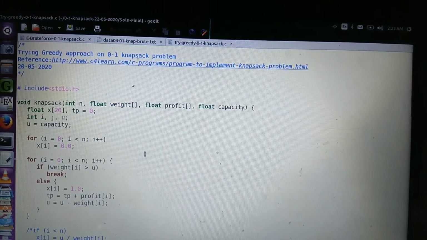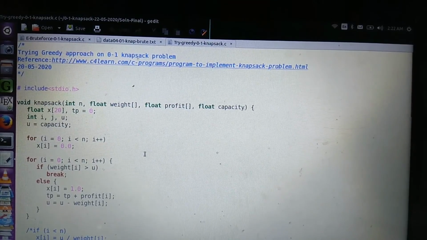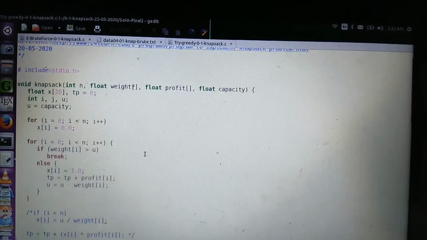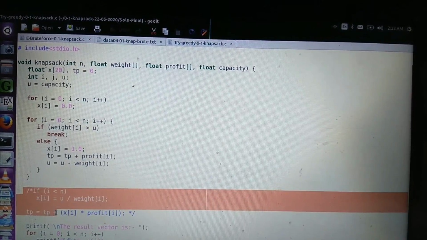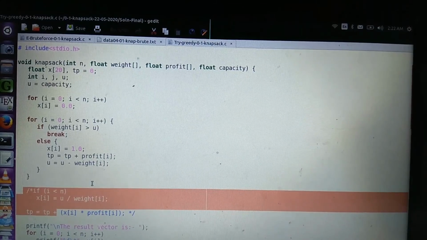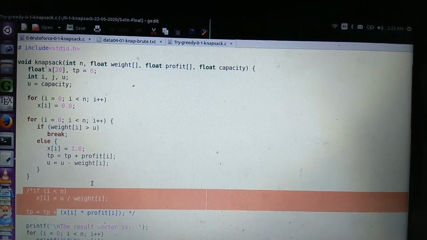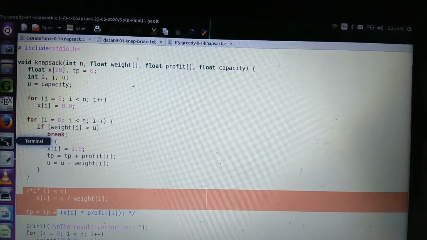We have developed a program for solving fractional knapsack in which we are permitted to take a fraction, but in 0-1 knapsack it is not permitted, so we have to comment that area. Now this program is suitable for 0-1 knapsack, but our approach is greedy. So let us try this program on the same data.